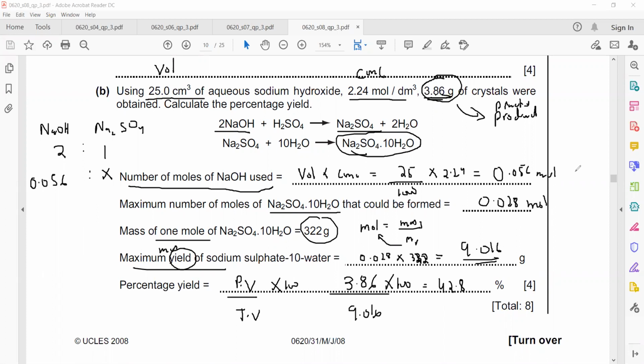So first we got moles of sodium hydroxide, then we got moles of the product, and from moles of the product, we got the mass of the product. That's a theoretical mass. But practically, we are getting 3.86. Theoretically, we should get 9.016. Then into 100, we will get the percentage yield.